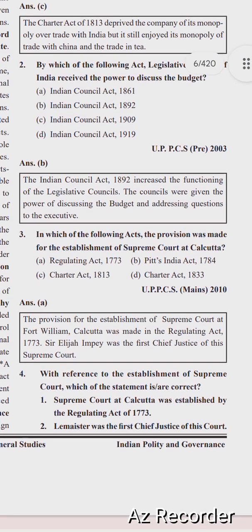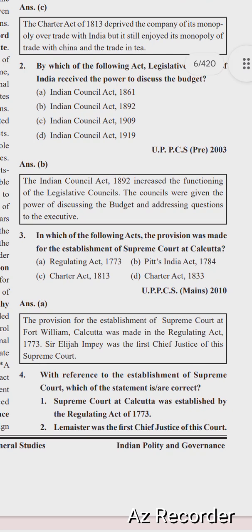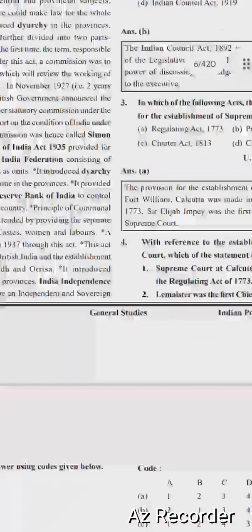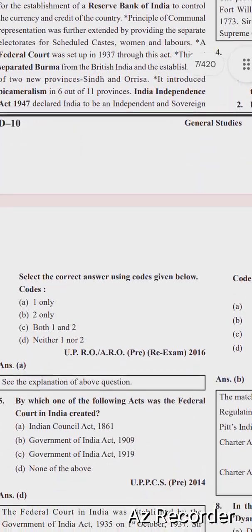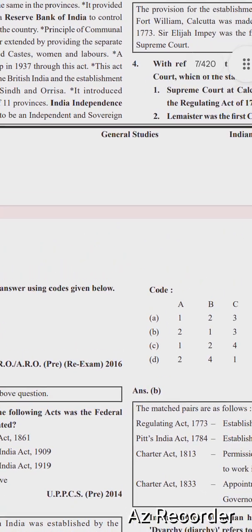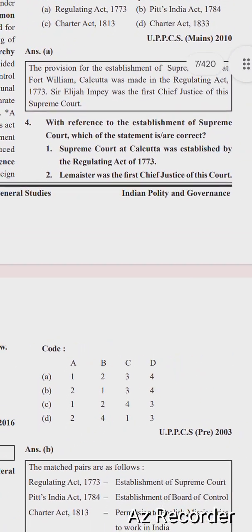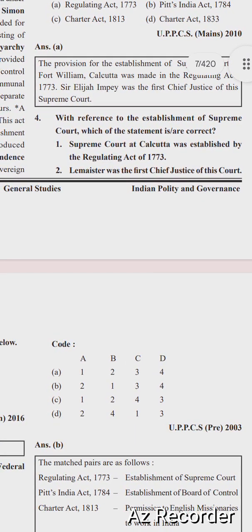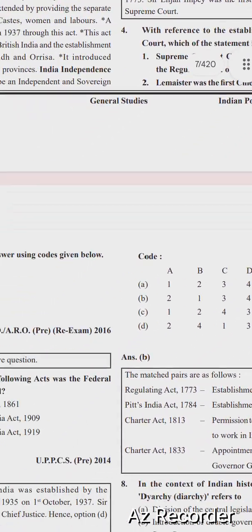Next question is, with reference to the establishment of the Supreme Court, which of the statements is correct? One, the Supreme Court at Calcutta was established by the Regulating Act of 1773. Two, Lemaistre was the first Chief Justice of this court. Select the correct answer using the code given below. Options are one only, two only, both one and two, neither one nor two. The right option is A, one only. The Supreme Court at Calcutta was established by the Regulating Act of 1773. So the right option is A.